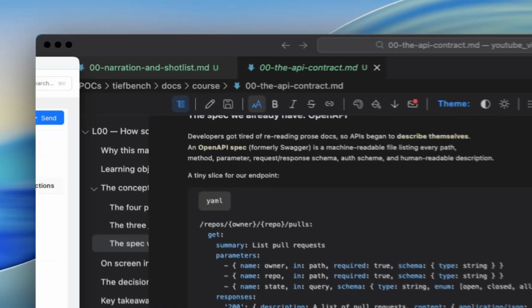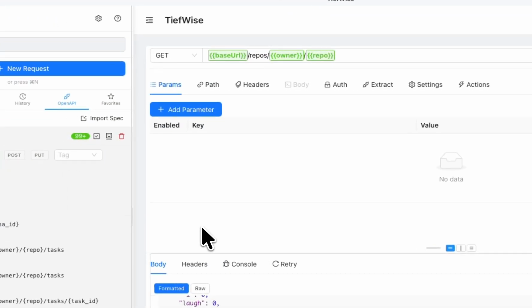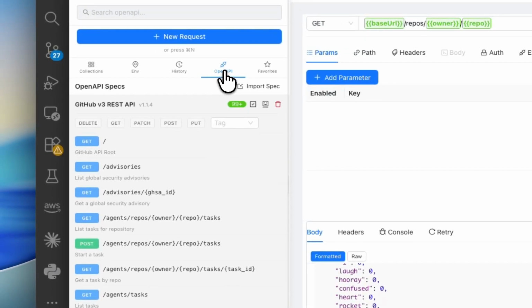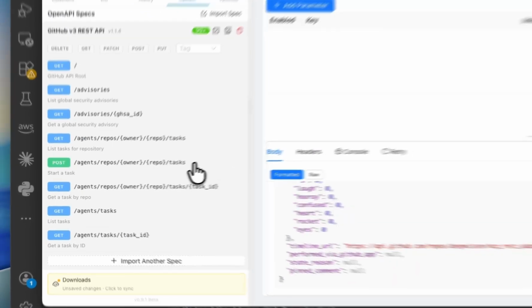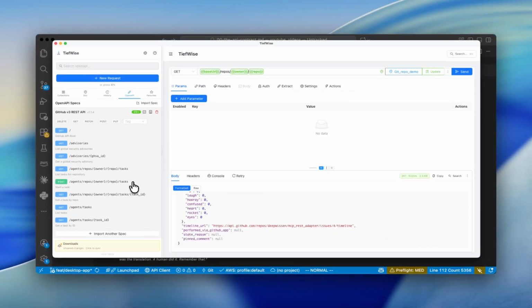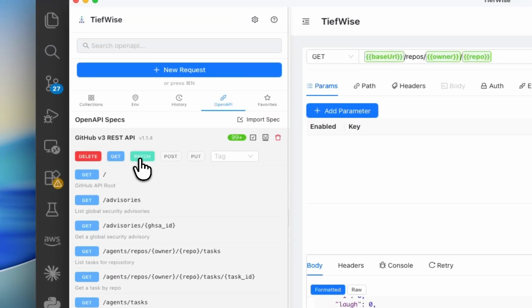Now, demo time. This is a REST client. Before this, I imported the OpenAPI spec using a URL. It took the OpenAPI spec and put it in a meaningful format so that we can discuss it easily. For example, this OpenAPI v3 REST API has delete methods, get methods, patch, post, and put methods. All the endpoints are here.